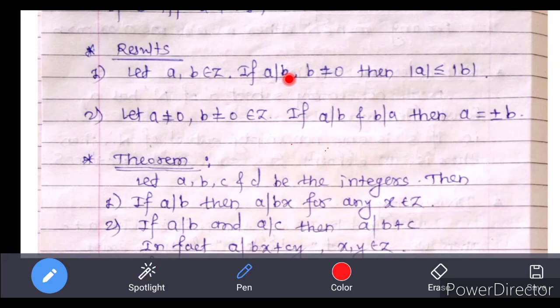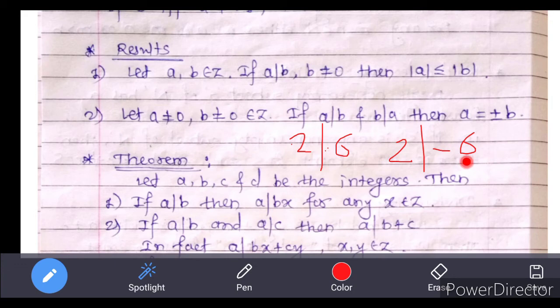For example, if we take 2 divides 6, so here 2 is always less than 6, but 2 also divides minus 6, but in this case 2 is not less than minus 6, because 6 is negative here, so minus 6 is less than 2. So in this case b is less than a.